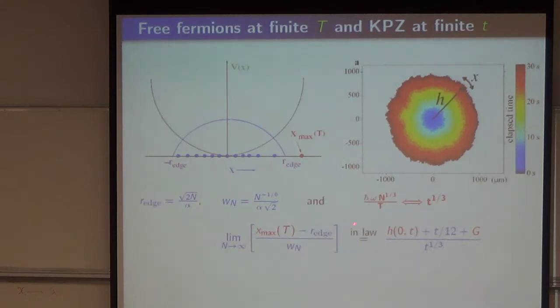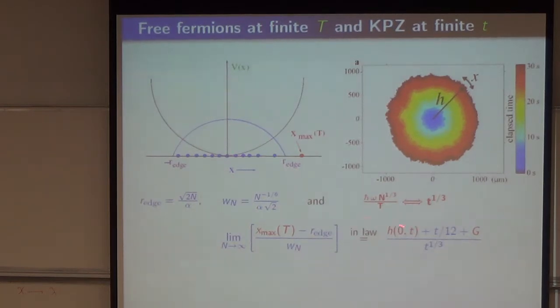So I have to first map it. Finite temperature in this problem corresponds to finite time in the KPZ equation by an exact identification. Zero temperature means very late time, and high temperature means short time. So I have to look at the height problem in the KPZ equation.